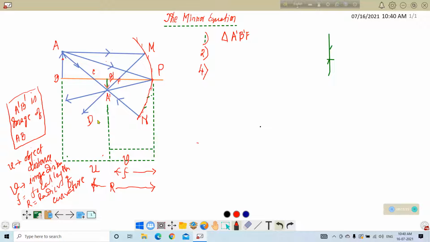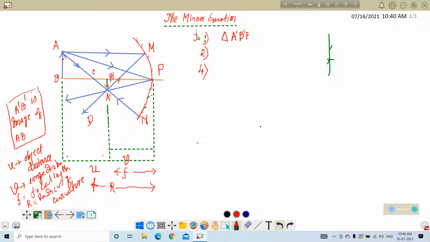If the point M approaches nearer to P, then MP is no longer a curved line, it is a straight line. So for paraxial rays, MP can be treated as a straight line and MPF is a right angle triangle.